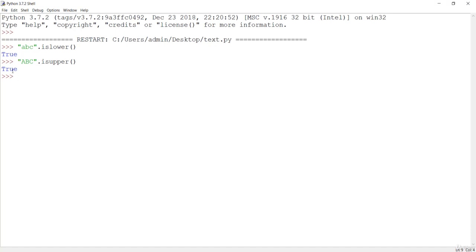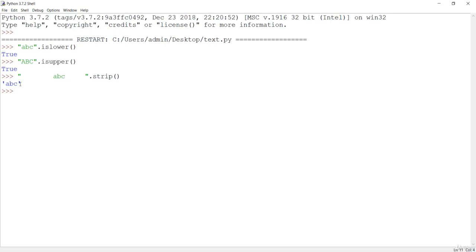The next thing is strip. If you want to strip the spaces, say I write some spaces, then abc, and some spaces, and you want to strip these blank spaces, you can simply call the strip method, and you will get the characters of the string without the blank spaces. This is a handy method, the strip method, not split. This is an important method.